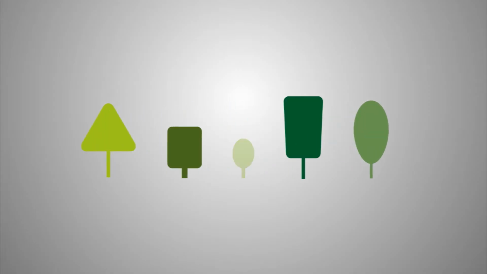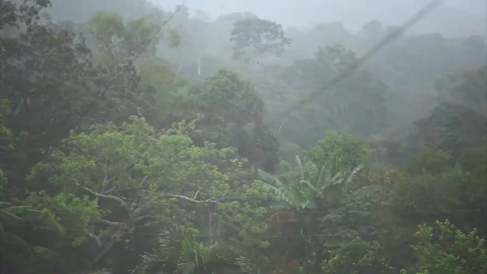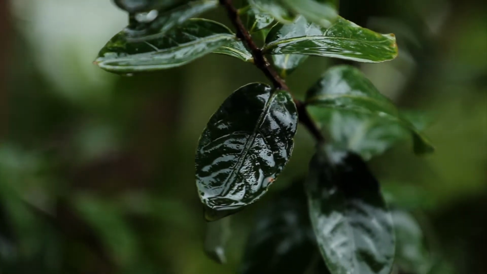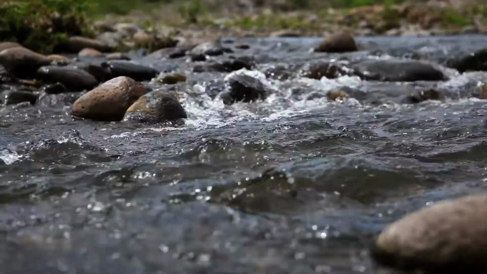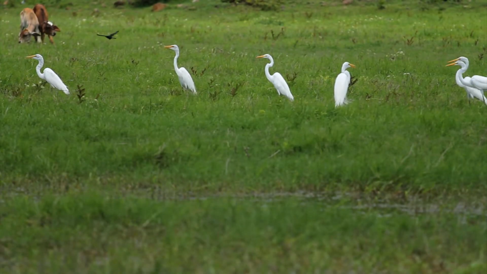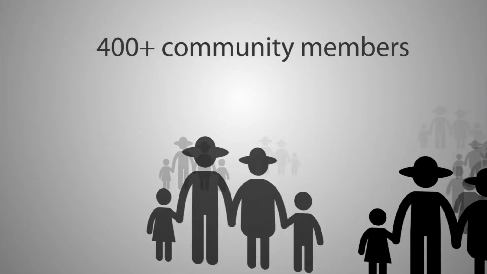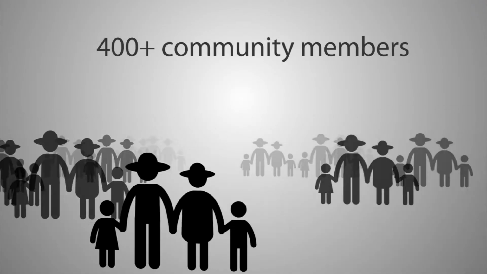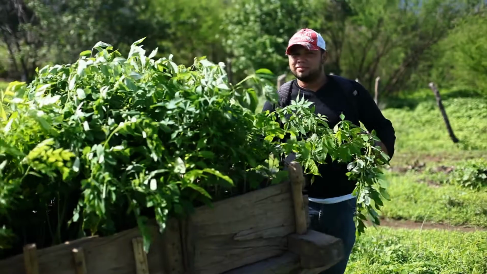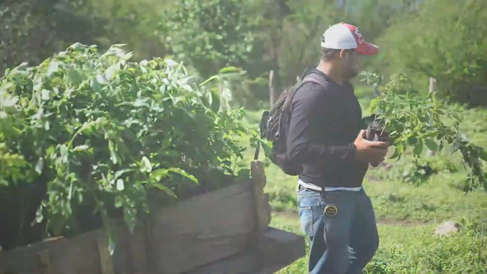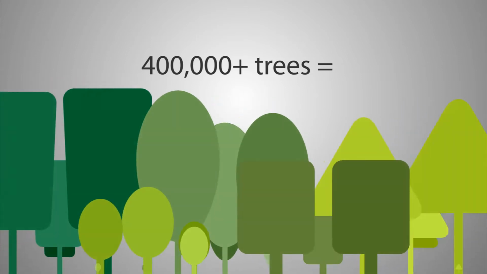The Community Carbon Program uses a variety of native tree species that are well adapted to the local climate. Trees provide important local ecosystem services, such as regulating the local climate, restoring water to the nearby watershed, supporting local biodiversity, and filtering the air. Each year, the program hires hundreds of community members throughout the planting season, making it the largest source of employment in the area. Together, these community members plant close to 500,000 trees, covering a total area the size of 270 city blocks, or 380 soccer fields.